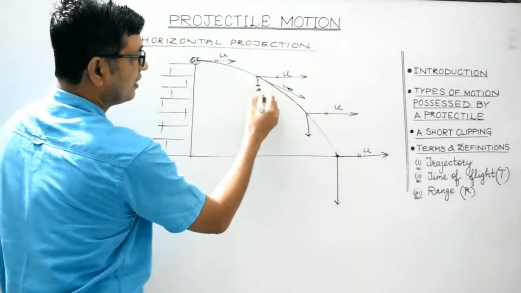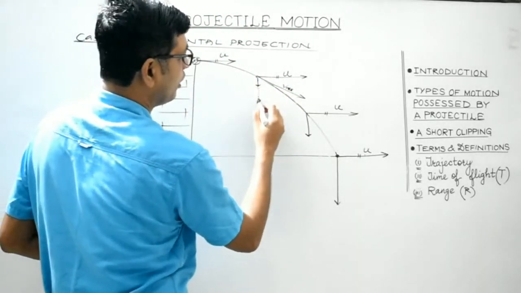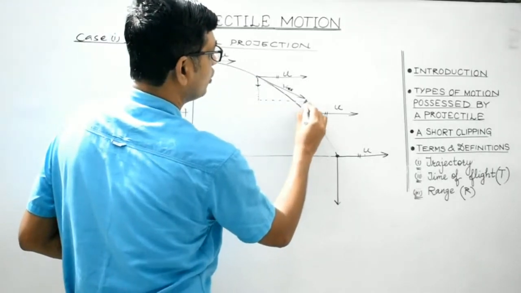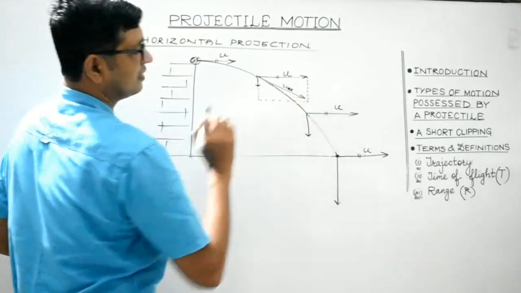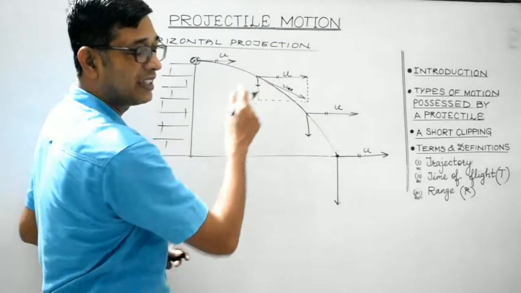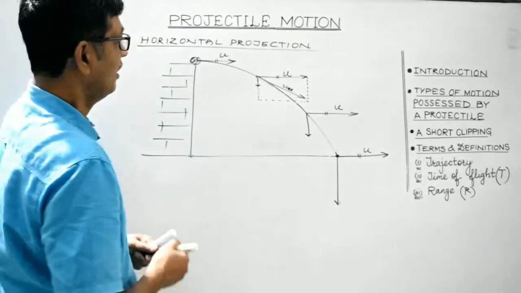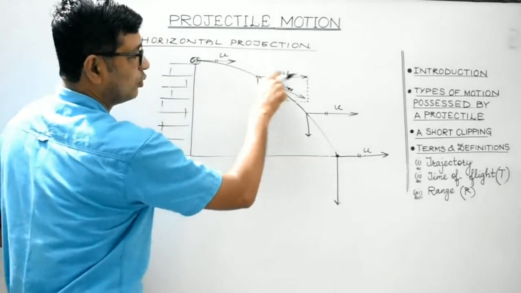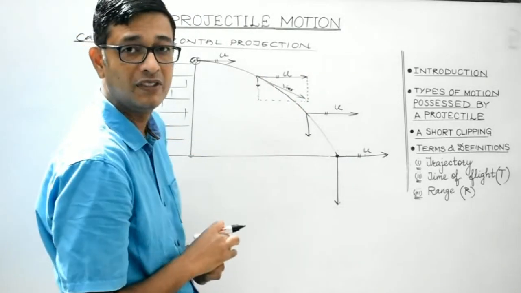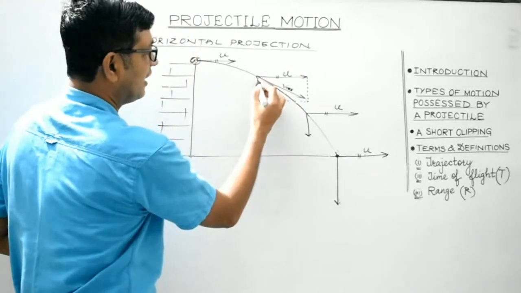And this is the resultant of the vertical component of the velocity and the horizontal component of velocity at that instant. I mean, it can be easily calculated by making use of parallelogram law of vector addition. These two can be considered to be the adjacent sides of a parallelogram, isn't it? And they are inclined at a right angle.